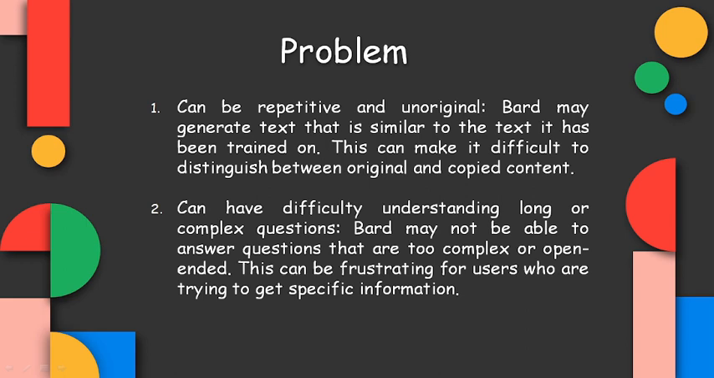In fact, Google Bard may generate text that is similar to the text it has been trained on, but this can make it difficult to distinguish between original and copied content. So sometimes it's very tough for the user to trust the real content. In case of large and complex questions, Google Bard may face difficulties understanding the question properly, and it may not be able to answer questions which are too open-ended. The situation can be frustrating for users who are trying to get specific information.